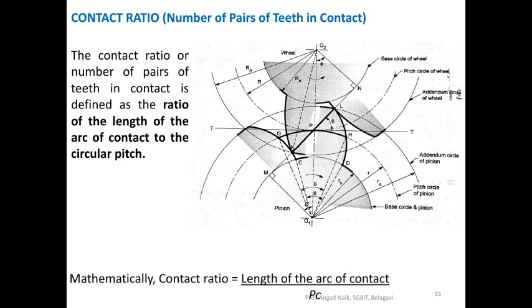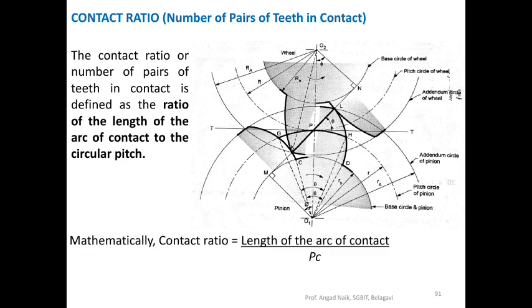So we can mathematically write it as contact ratio is equal to length of arc of contact divided by Pc, where Pc is circular pitch, which is written as pi into m, where m is module. There are other facts about contact ratio. We'll see them one by one.